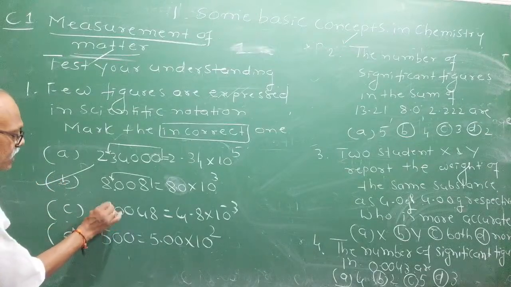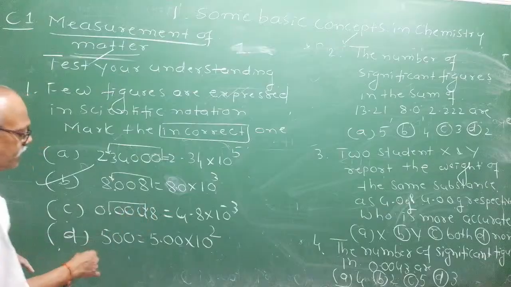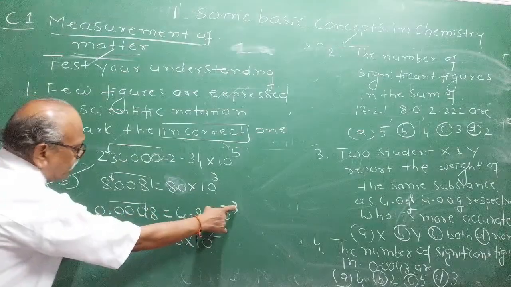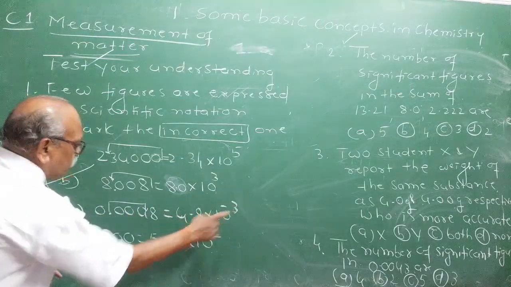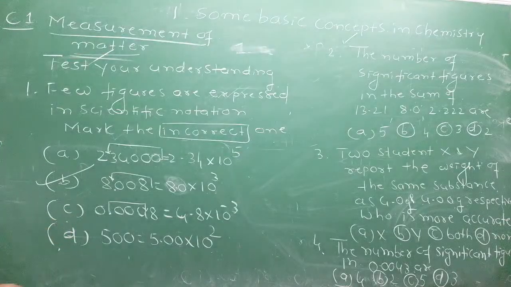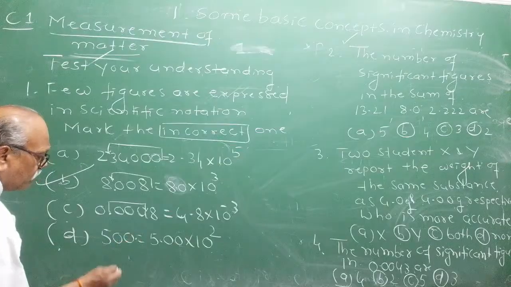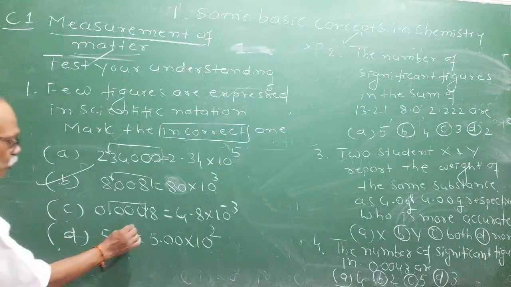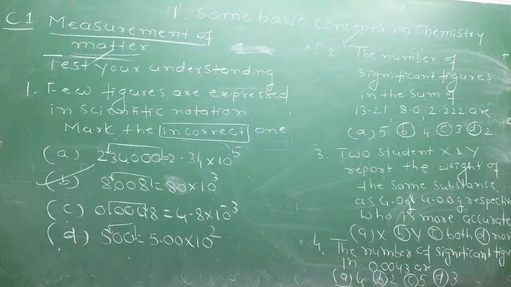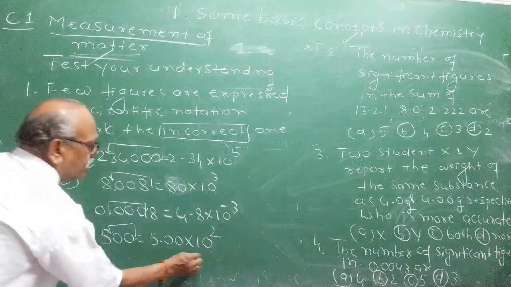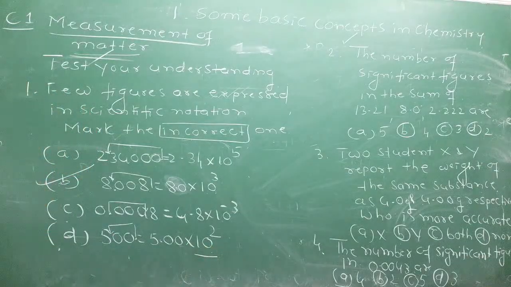What about this one? You are shifting the decimal point 3 places to the right. Right shift, subtract: 4.8 into 10 raised to minus 3. It is correct. And 500 can be written as 5.00 into 10 raised to 2; you are shifting the decimal point 2 places to the left. Left shift, you have to add. Your answer is correct. Any others? What about the second one? Others are not answering.